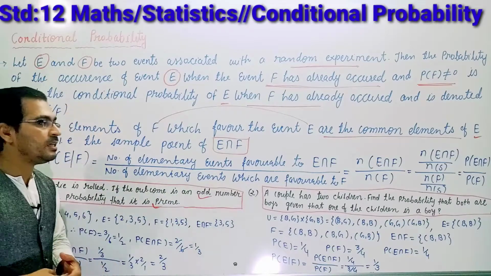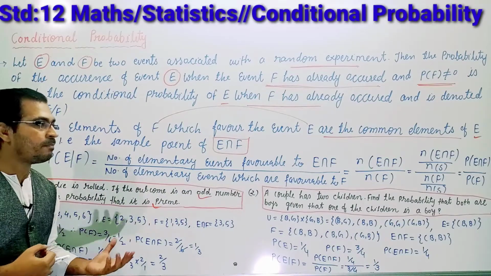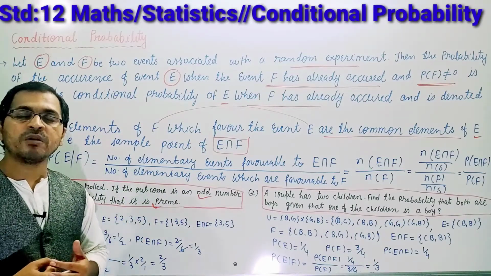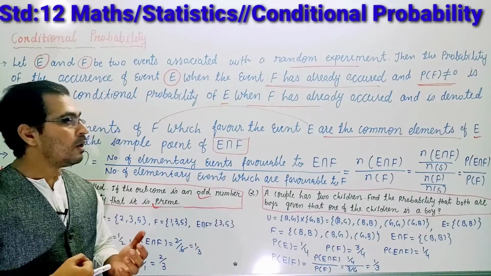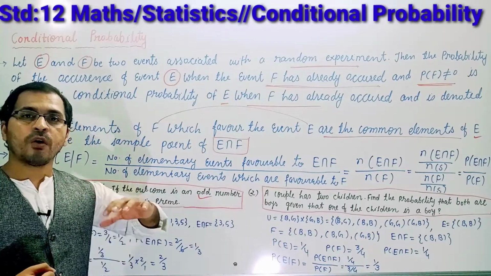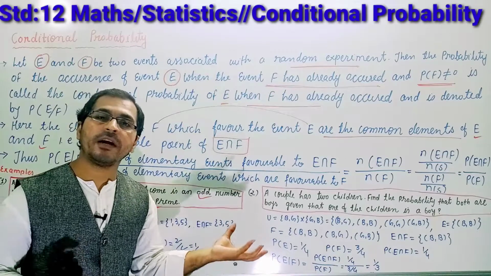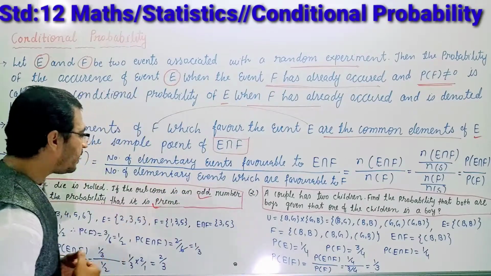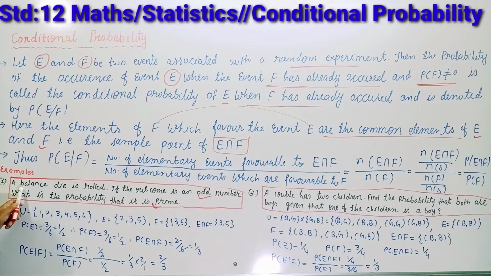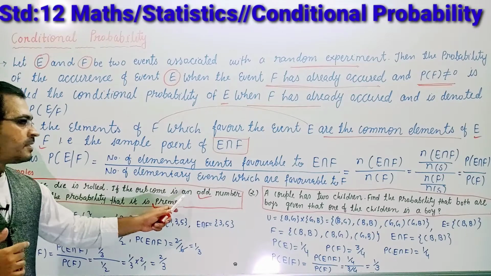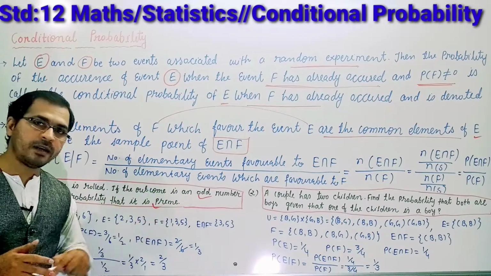Okay students, let us see the practical examples of how you can find out the probability of any event from an event which has already occurred. Let us see. A balanced die is rolled. If the outcome is an odd number.